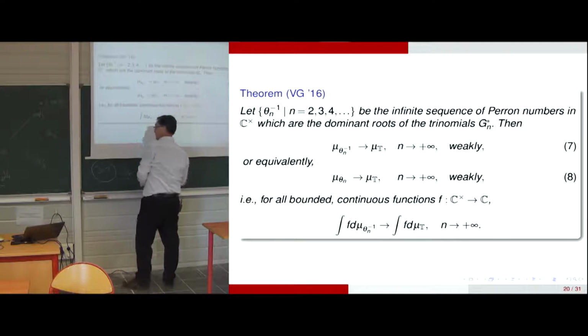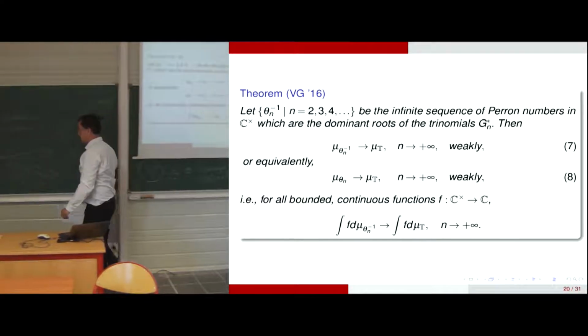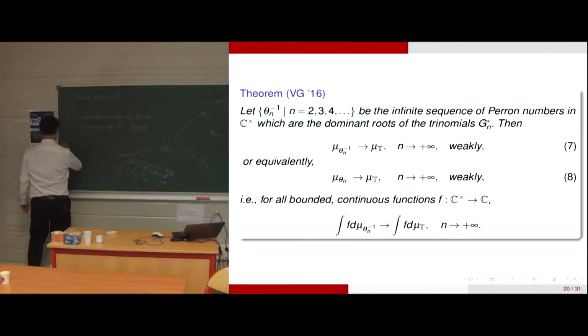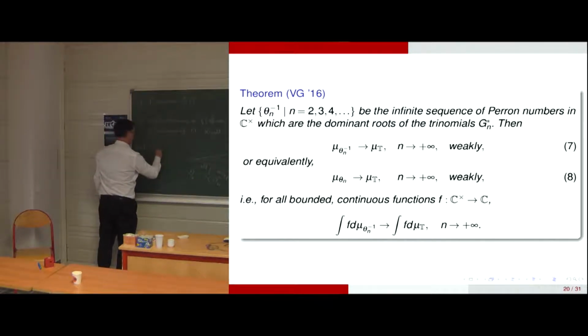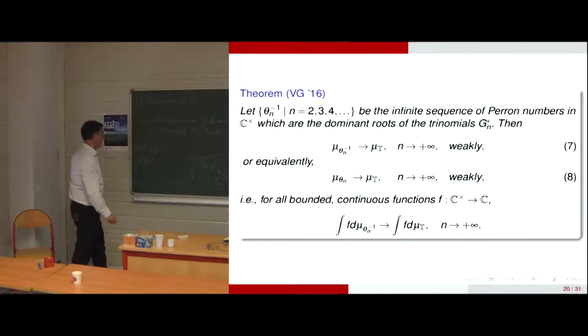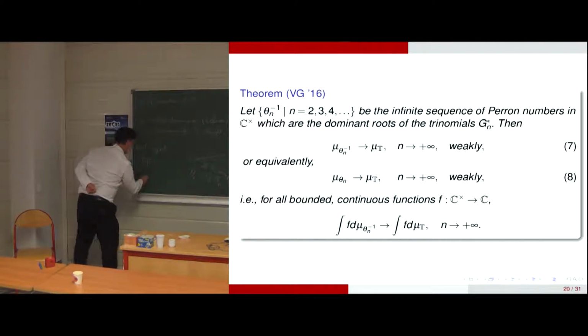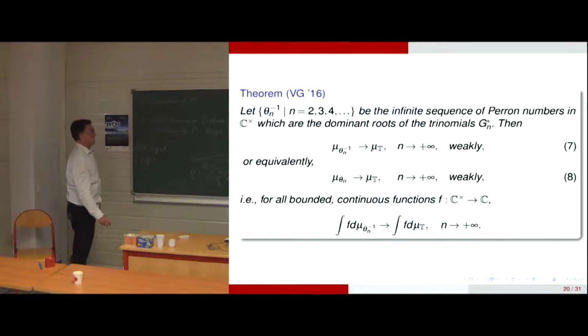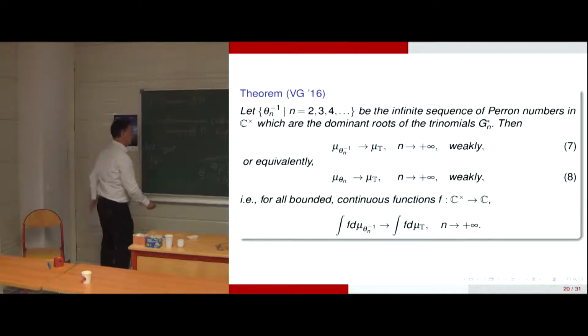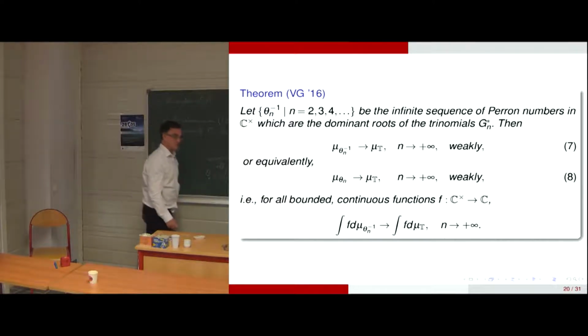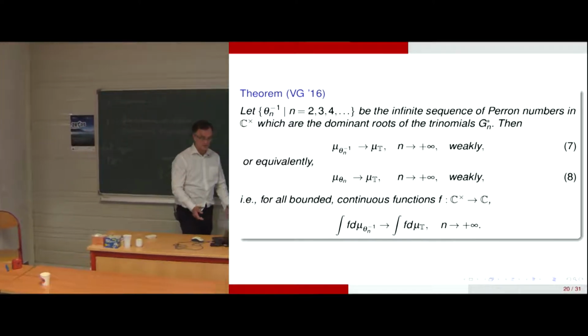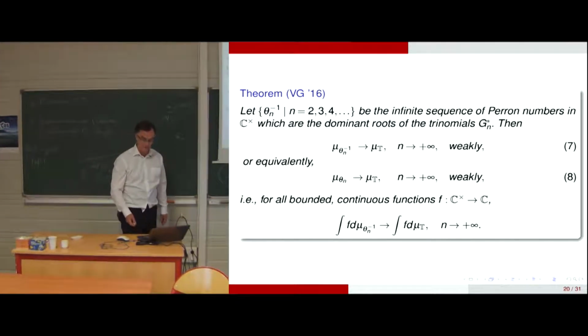So there are two things. There is a limit support to consider, and a limit measure on this support, which is absolutely continuous with respect to the Lebesgue measure. Actually, it's the Lebesgue measure itself divided by 2 pi.